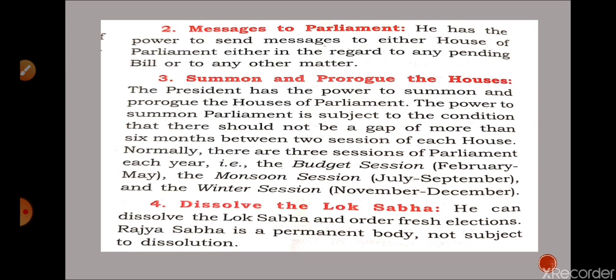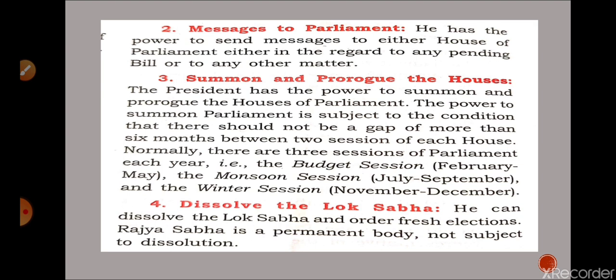So now we are going to discuss legislative powers. The first point is given in a book, but it is not in the slide: address to the session of Parliament. This is a very important one, that both houses can be assembled together by the President in the first session after a general election, and he addresses both houses together. In his address he emphasizes the internal and external policy of the government.